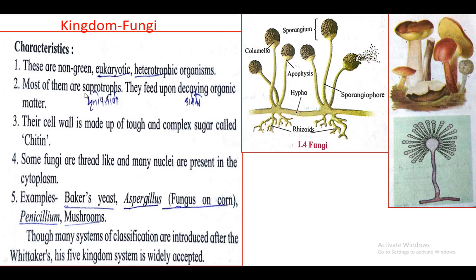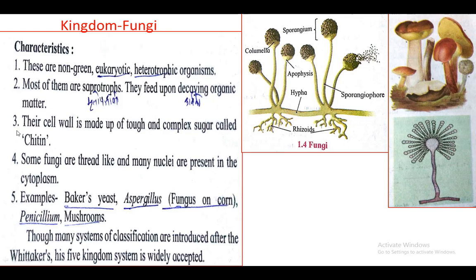Then second, most of them are saprotrophs or saprophytic in nutrition. It means that they feed upon decaying organic matter. So they can attack the dead organisms or a dead plant's body, and from them they take the nutrition and grow and develop. Also they can grow on some decaying organic matter.